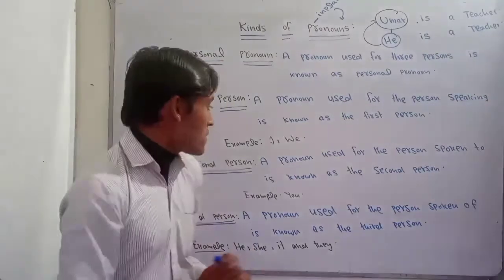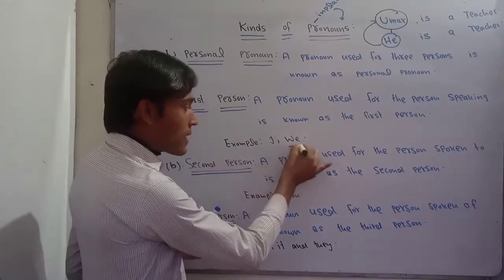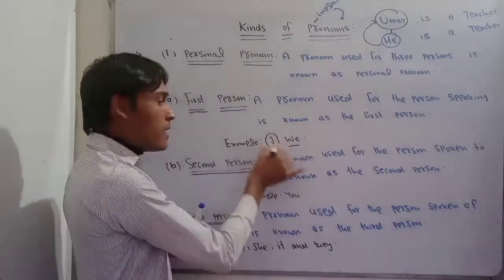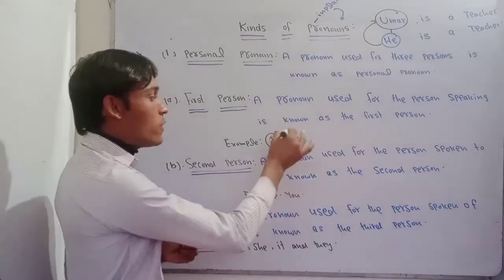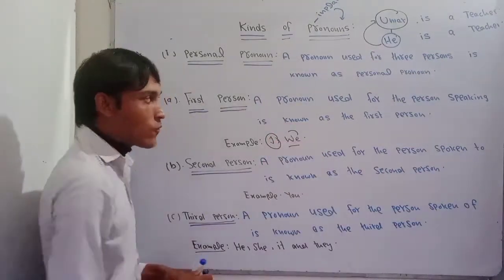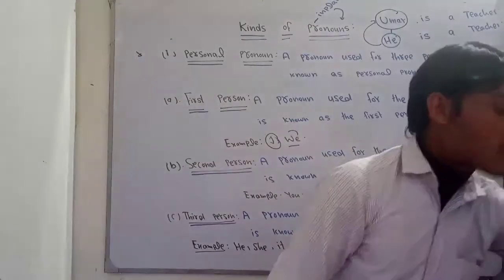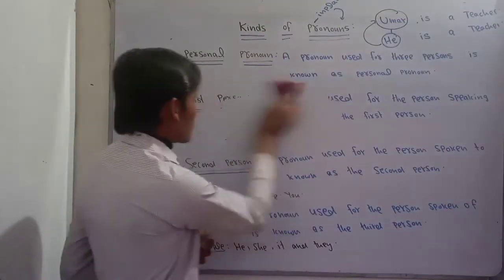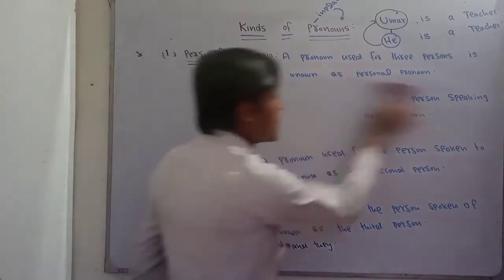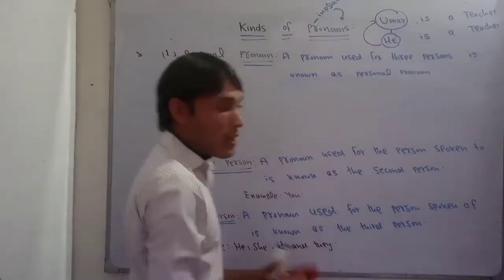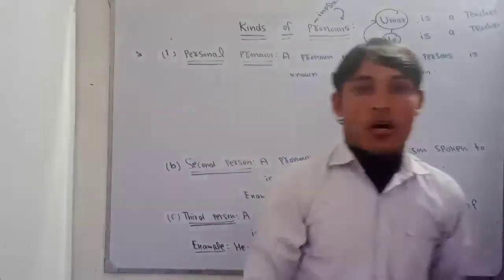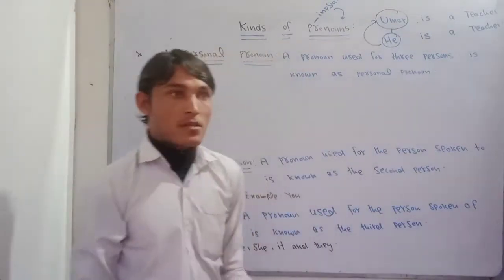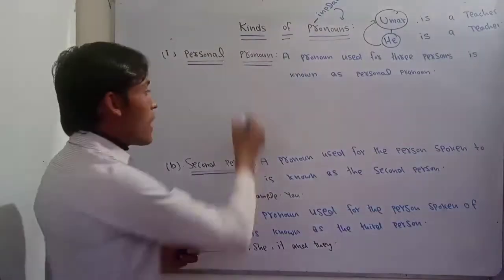And the second one is called we. I is used for myself and we is used for ourselves. Let's discuss the examples of I and we, and how we can use them in a sentence. I is called first person while we is also used for the first person. So let's discuss the example of I and we.